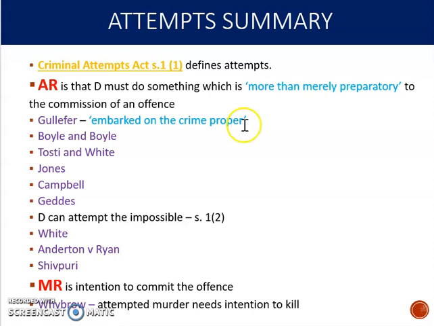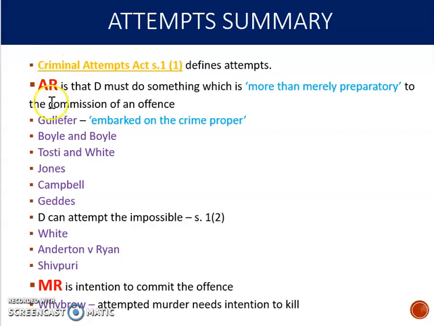The mens rea for an attempt is intention to commit whatever offence it is you're trying to commit. So to come back to White, he clearly had intent to commit murder, he just wasn't able to carry it out. And we can see here from Whybrow that attempted murder needs intention to kill.